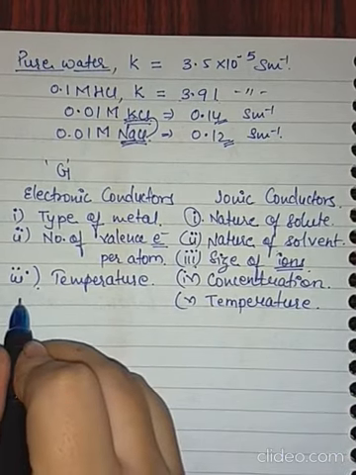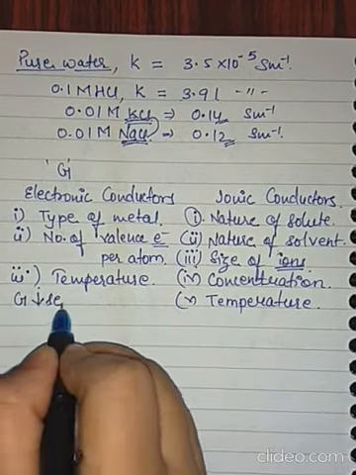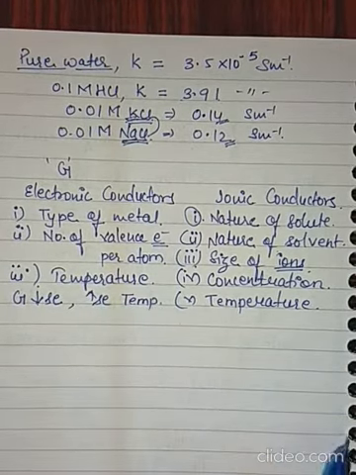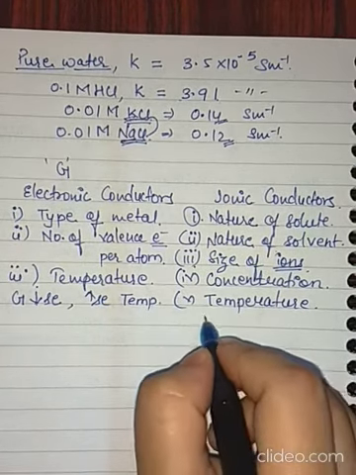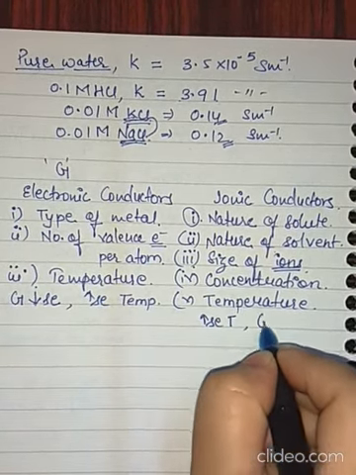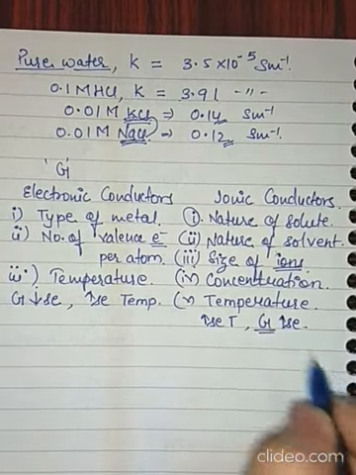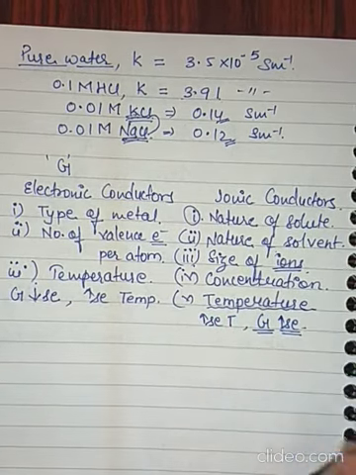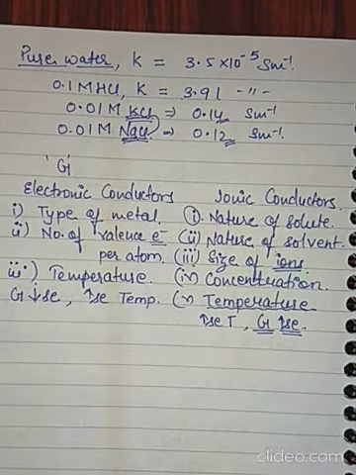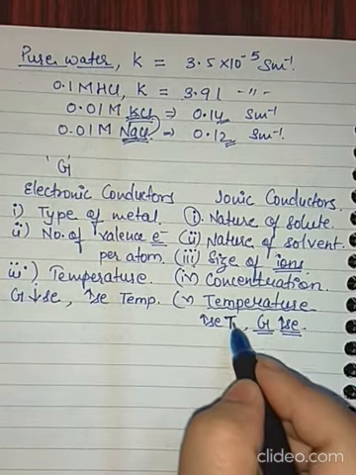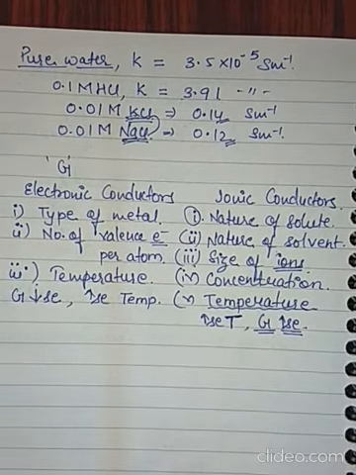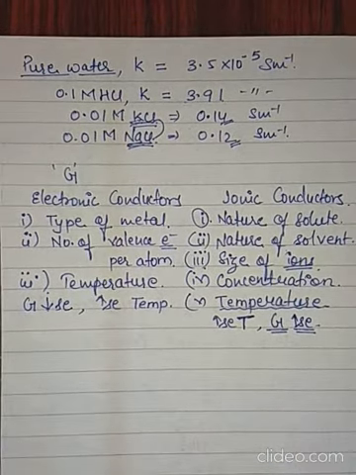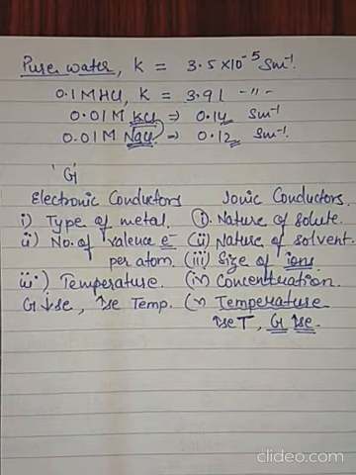For electronic conductors, G decreases if you increase temperature, but here if you increase temperature, G will also increase, that is conductance will increase, because when you increase the temperature, ions get more kinetic energy and they move faster. Also an increase in temperature helps in dissociation of the electrolyte into ions. So you need to keep this in mind.